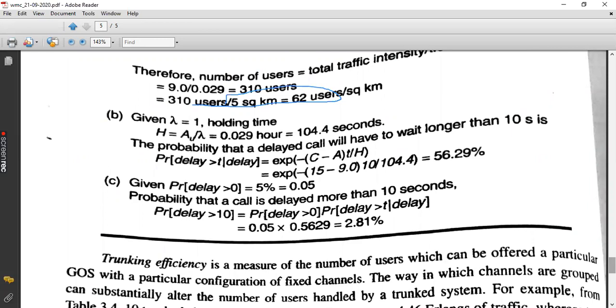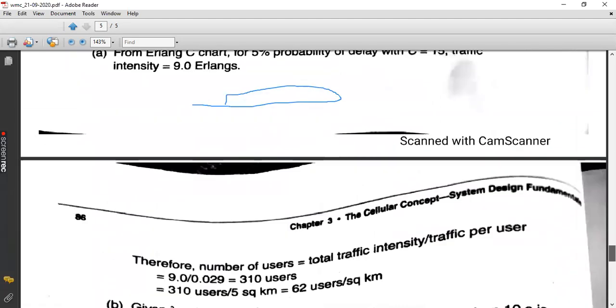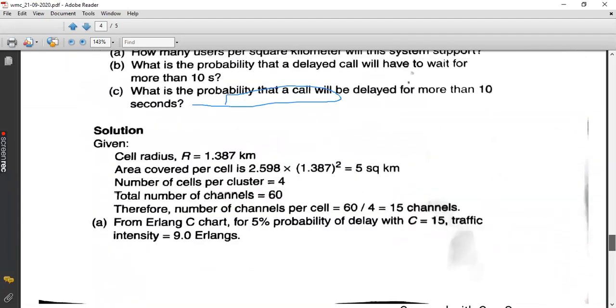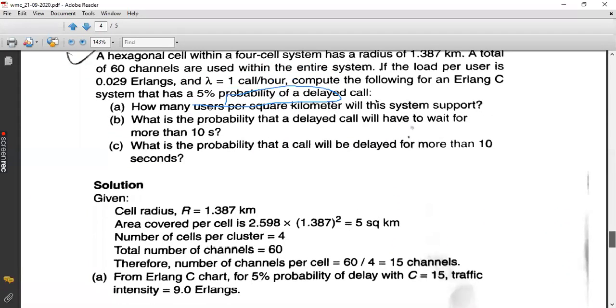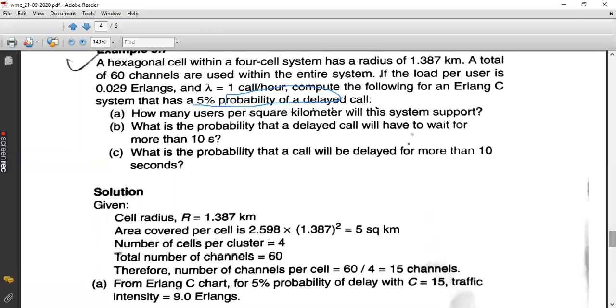Did you get that? Any doubts with respect to the first part of the question? So in order to find the number of users, by using the Erlang C chart, you have identified the value of A just by mapping the two input data. What are the two input data that you have? One is the grade of service, that is 0.05, and another one is the number of channels.